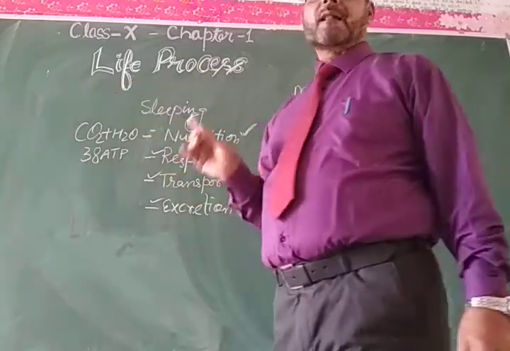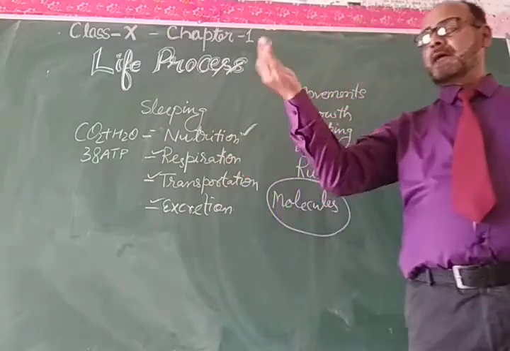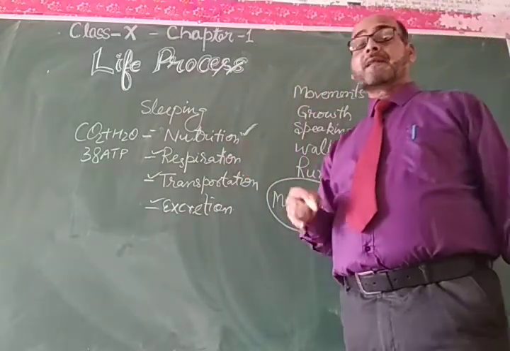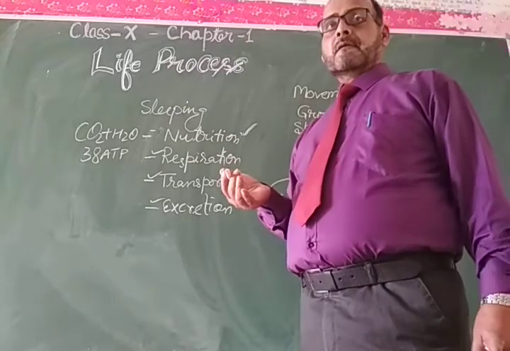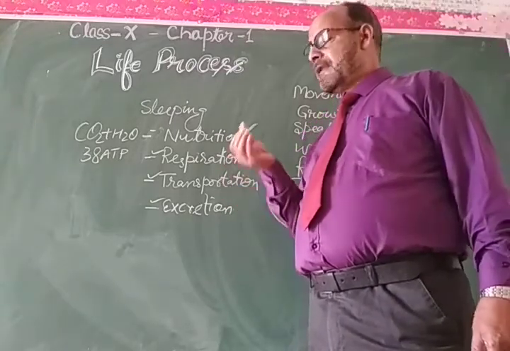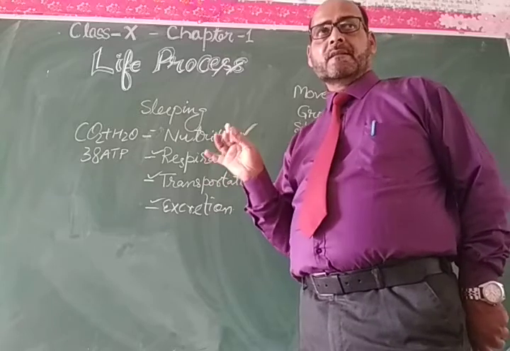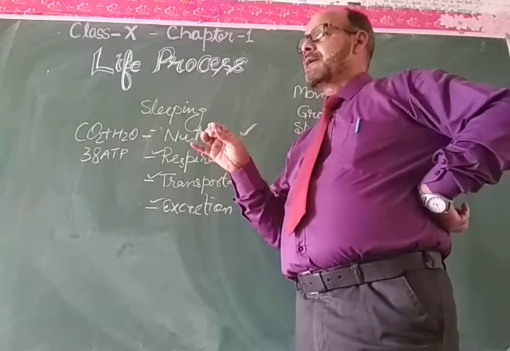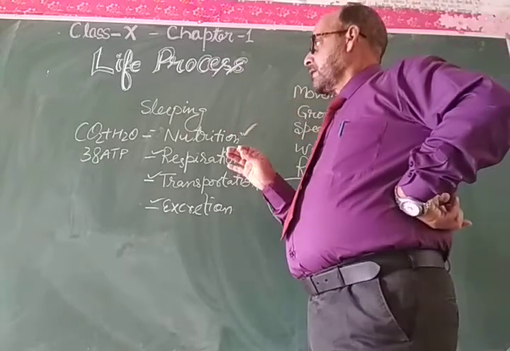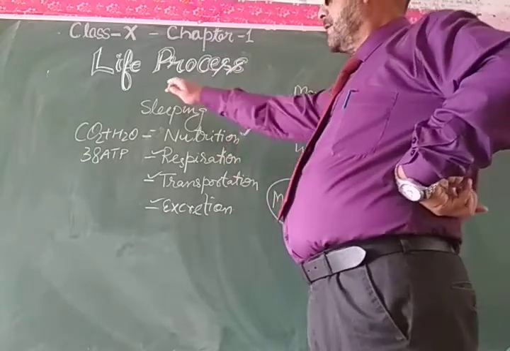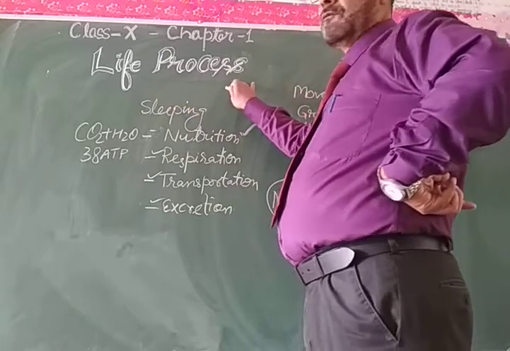So maintenance of life by external material taken as food is very important for a living organism, because there are several environmental factors. Those environmental factors influence the life of individuals.